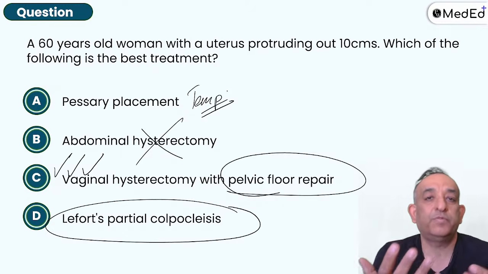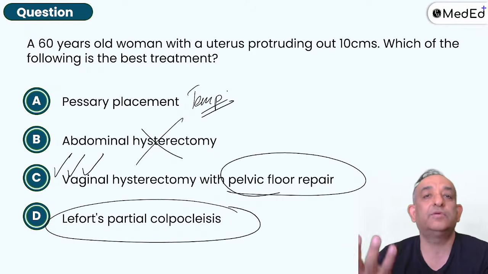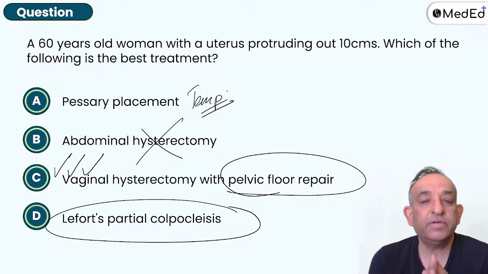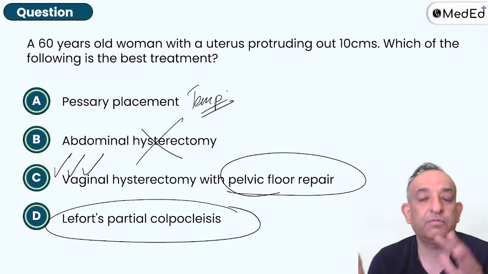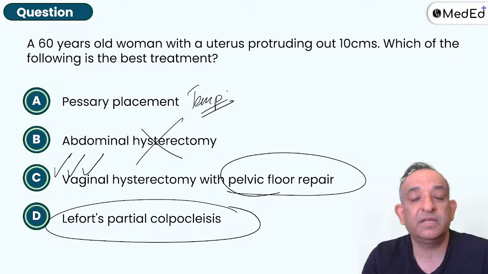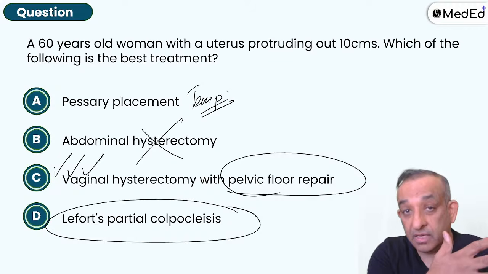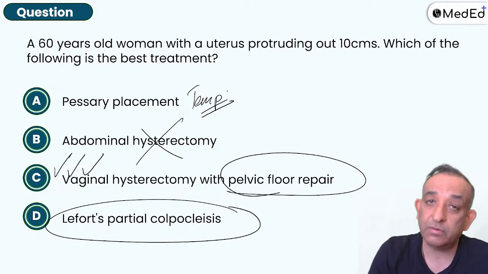So basically, the vaginal opening is a defect in the pelvic floor. So when you're repairing the vagina, you're basically doing the pelvic floor repair. So when you do a hysterectomy, do a pelvic floor repair so that whatever else is there, the bowel and the bladder, there should not be a cystocele coming out. There should not be a rectocele coming out. Bowel, enterocele, should not be coming out. That's why you should do a pelvic floor repair.